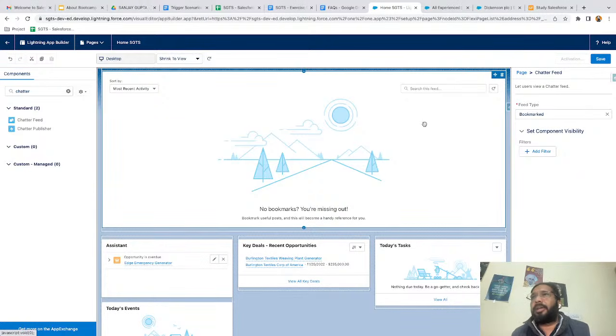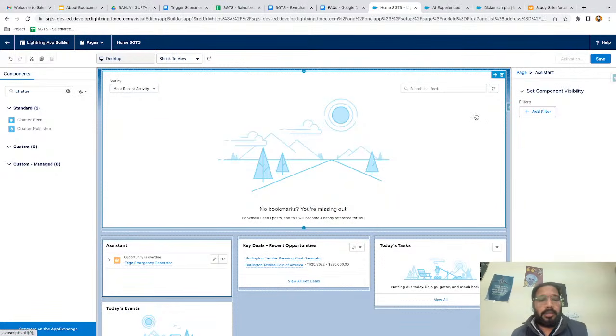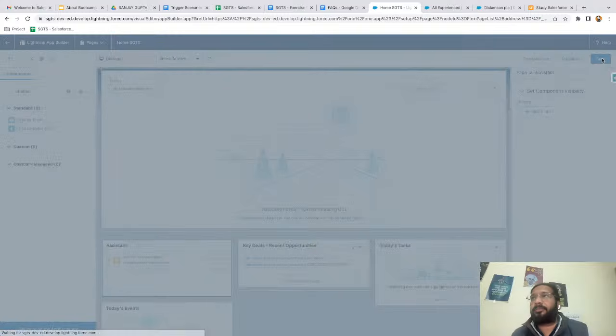And if you click any component that is placed, its properties will be available at the right hand side. If I click it, you can see task is available. If I click a key deal, it is available. Then we have assistant, right? Now, after placing all the required components on the home page, you just need to click on save.